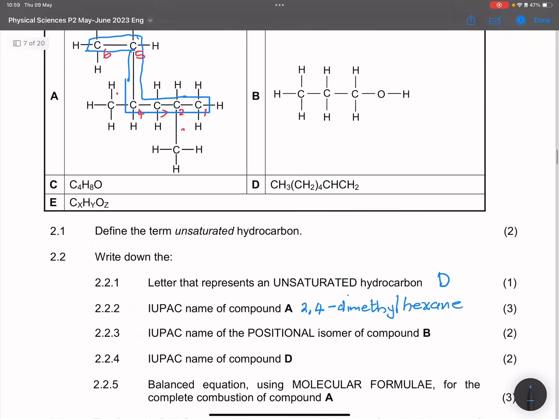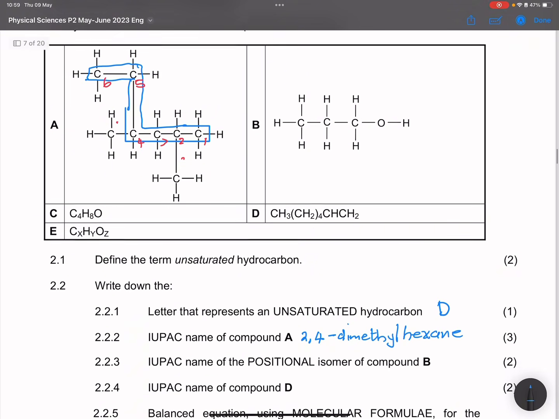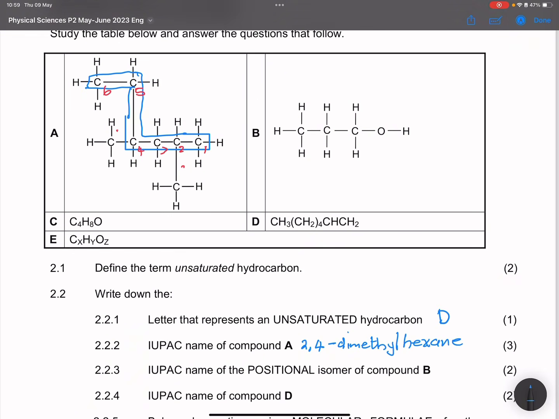Right, the next question says, write down the IUPAC name of the positional isomer of compound B. Now let's go and look at compound B. Compound B is an alcohol, and it has this hydroxyl group at carbon number 1. So we want the IUPAC name, so this is going to be 1-propanol.